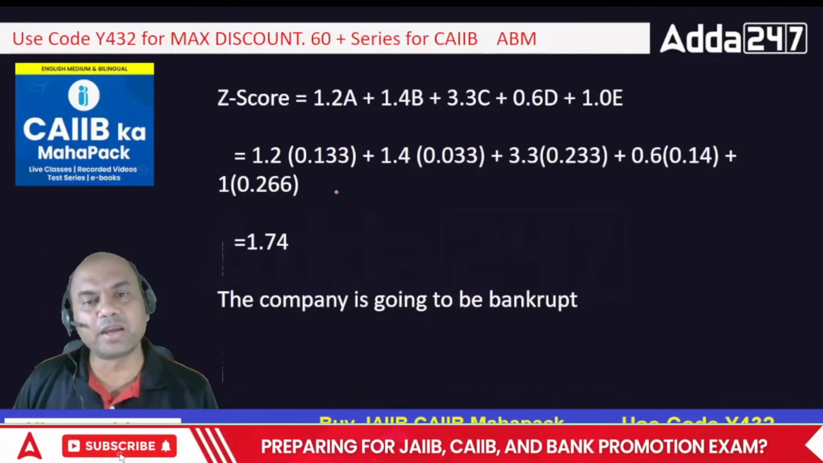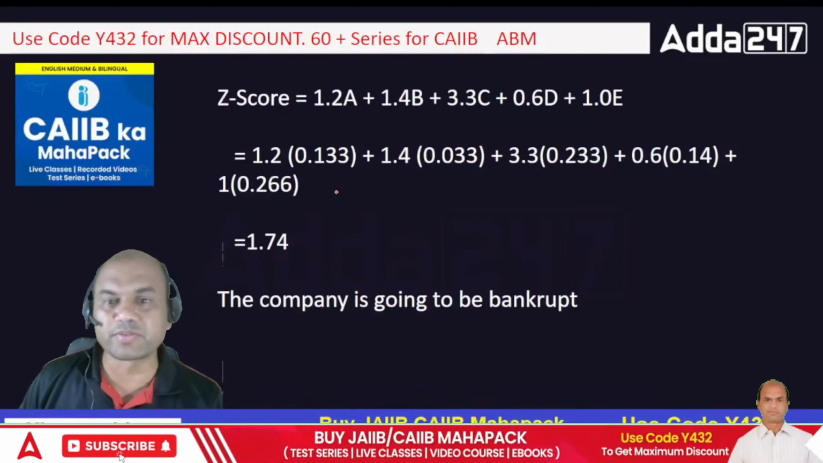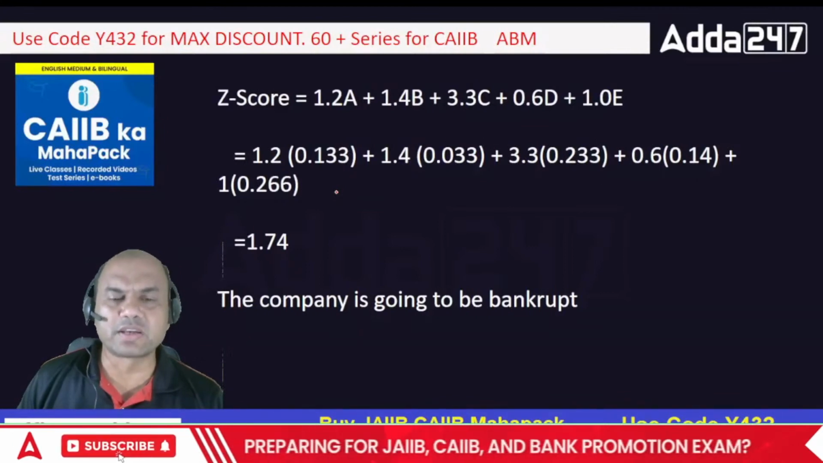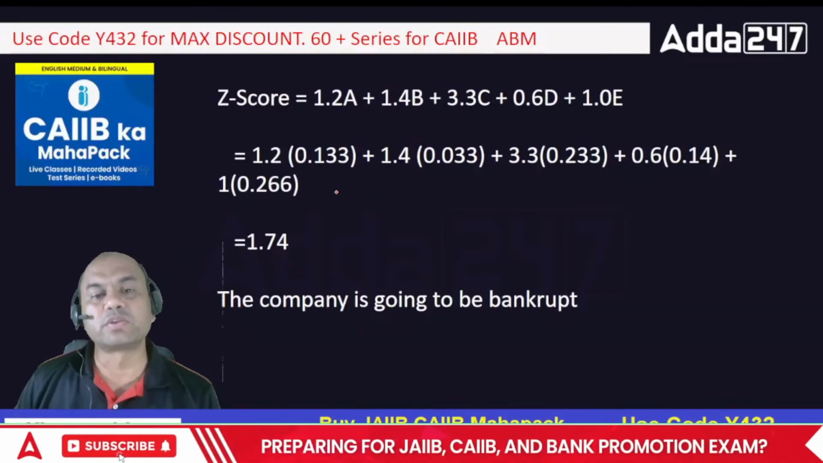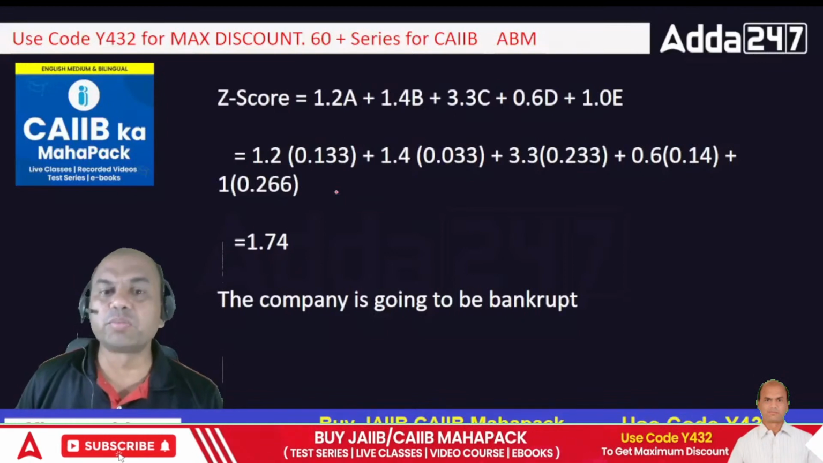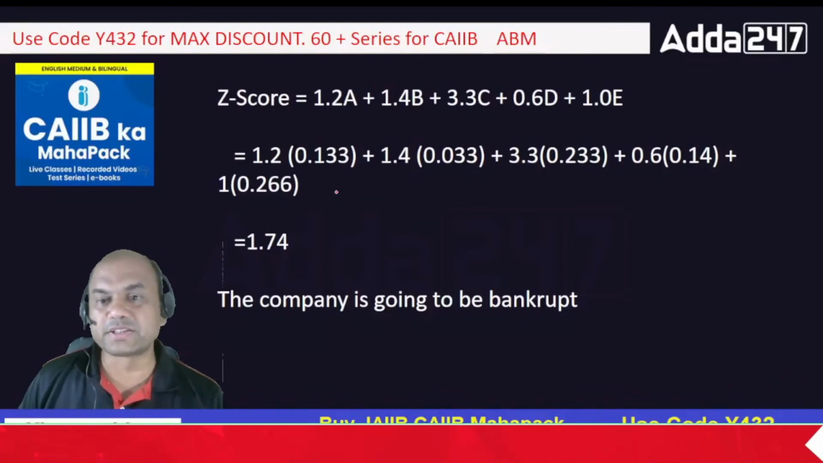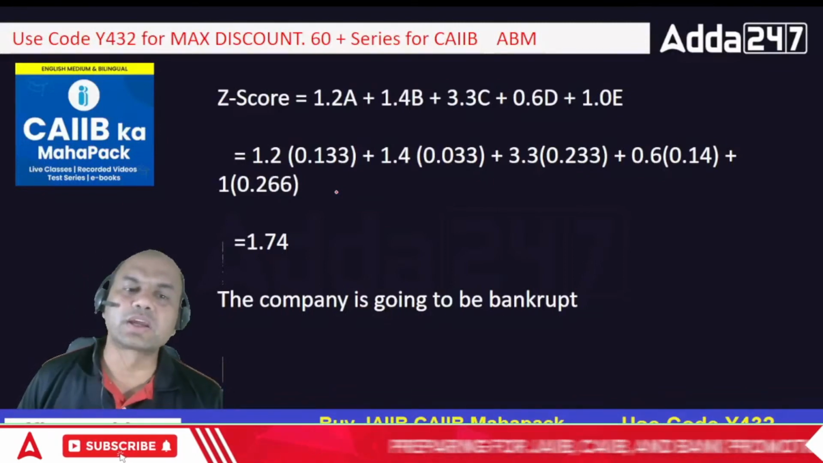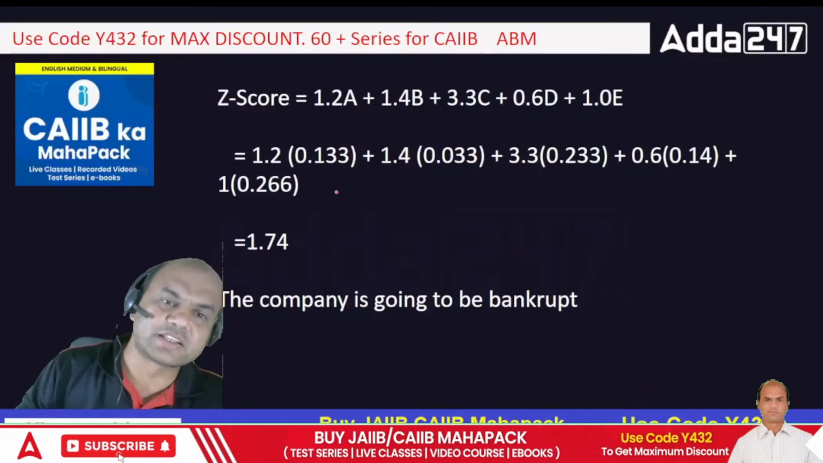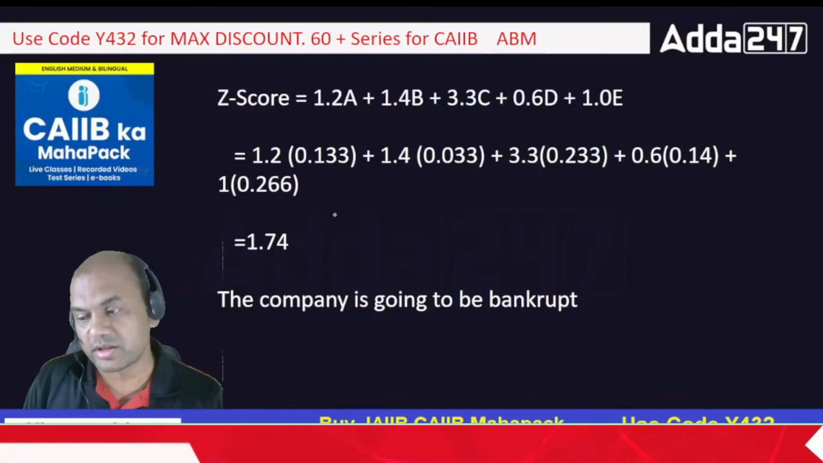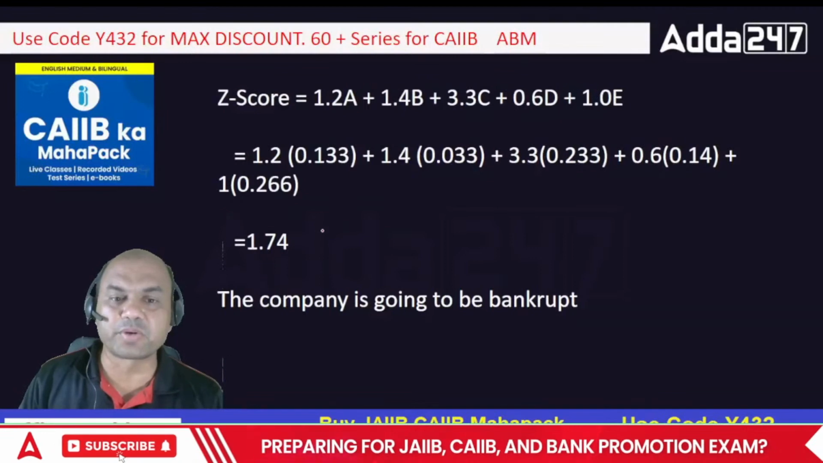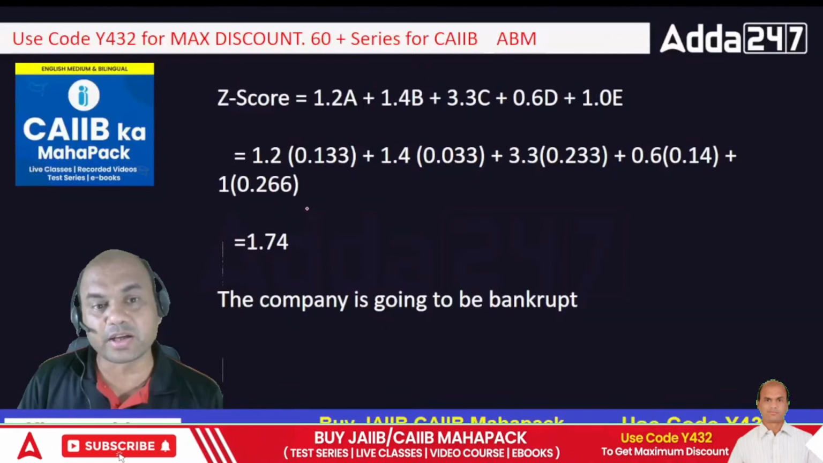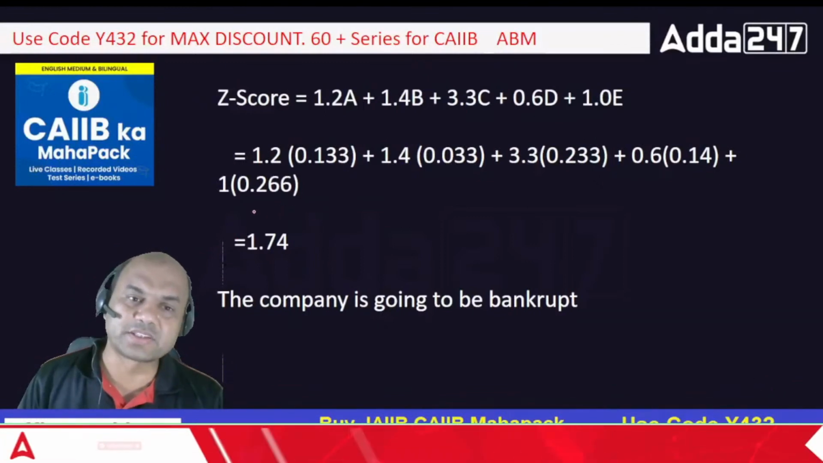1.2A plus 1.4B plus 3.3C plus 0.6D plus 1E. We have all the values. Just put the values. 1.2 into 0.133 plus 1.4 into 0.033 plus 3.3 into 0.233 plus 0.6 into 0.14 plus 1 into 0.26. Do the calculations. Let me see how many of you are getting this answer, 1.74. I may be wrong. Are you getting the same? Type yes in the comment section if you have got the answer.